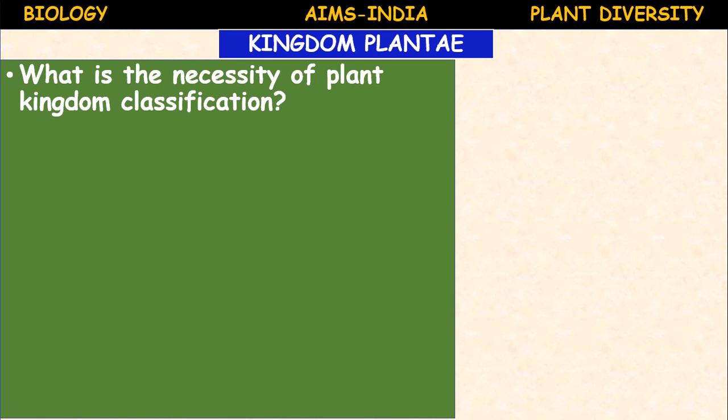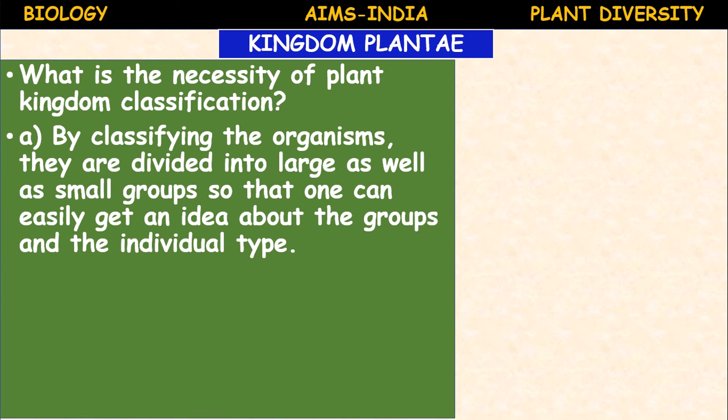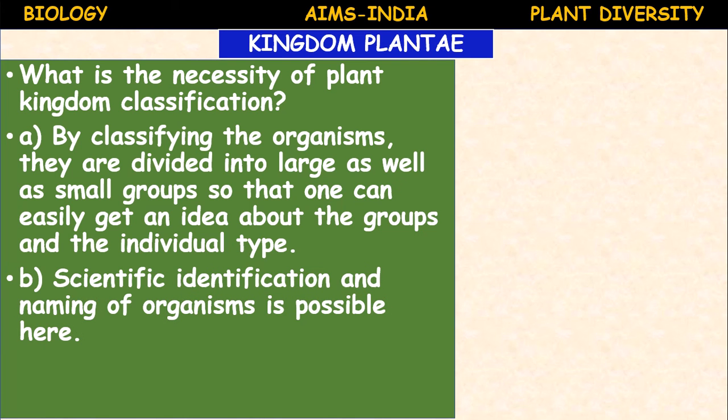Kingdom Plantae. So what is the necessity of classification of kingdom Plantae? The first one: by classifying the organisms, they are divided into large as well as small groups so that one can easily get an idea about the groups and the individual types. This is the advantage of classification. The second advantage is that scientific identification and naming of organisms is possible.